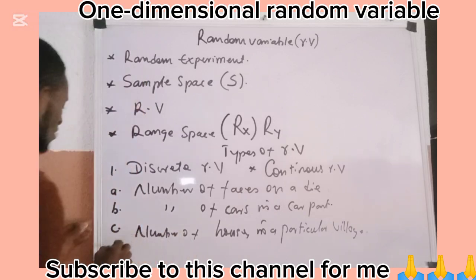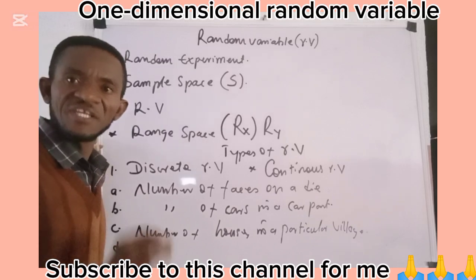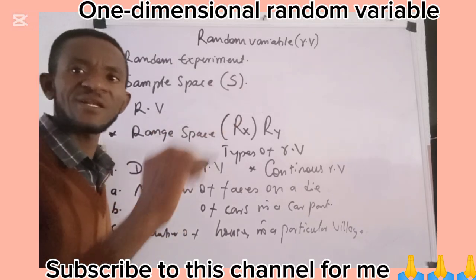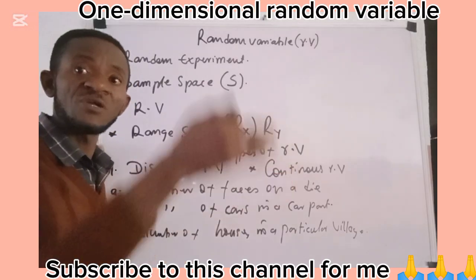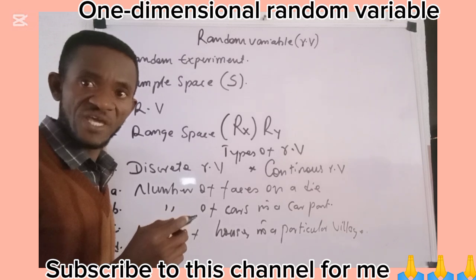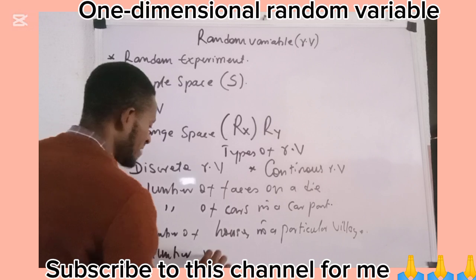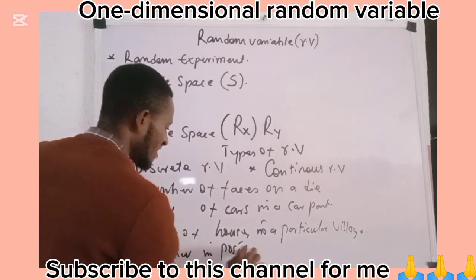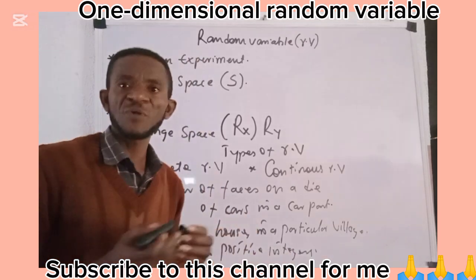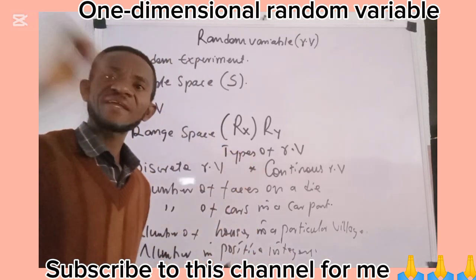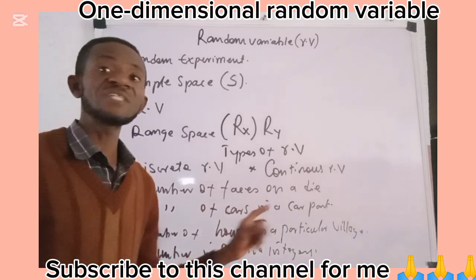Then number D, we talk about the numbers in the natural numbers, or the positive integers. Of course, positive integers begin from 1 and end at positive infinity. In this case, it is still discrete.